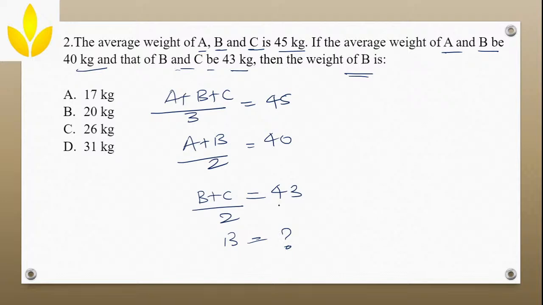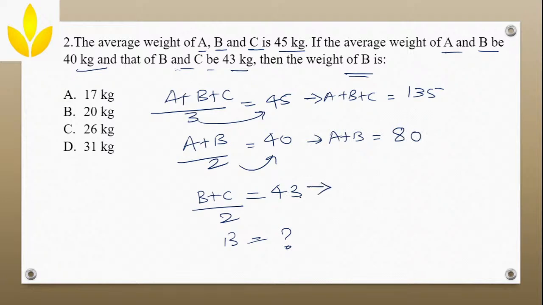How will you do it? Simple. First calculate A plus B plus C. If you take 3 to the other side, then A plus B plus C will become 45 into 3, which is 135, correct? Next, similarly, take the 2 to the other side, then you will get A plus B equal to 40 into 2, which is 80. Similarly, B plus C equal to 43 into 2, which is 86.